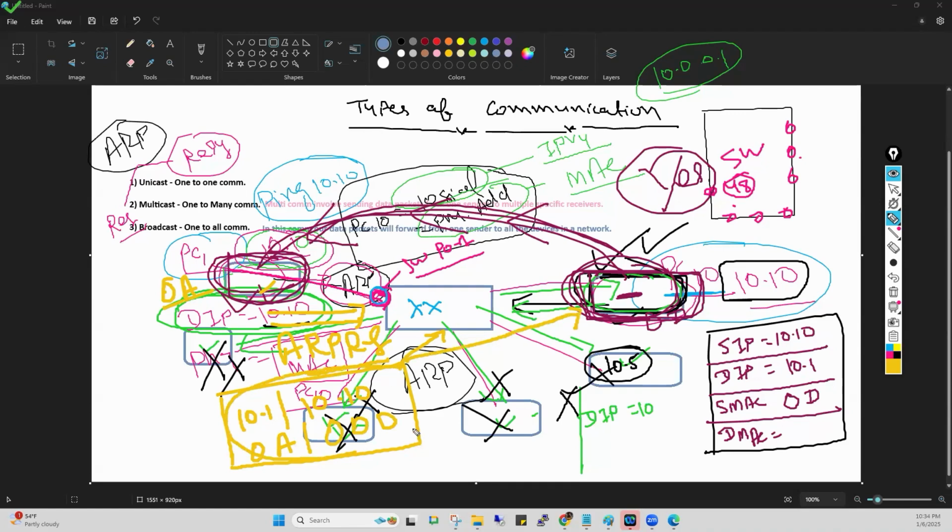So when this ARP request comes here on this PC, what will this PC do? This PC opens this ARP request, and in this packet, this PC checks what is the source MAC address: 0A. It means this is the MAC address of which device? PC number 1. Getting my point? So this way, this PC already knows what is the MAC address of PC number 1.